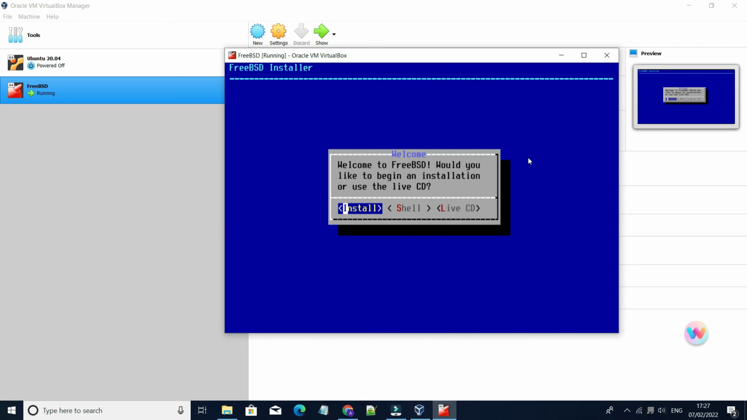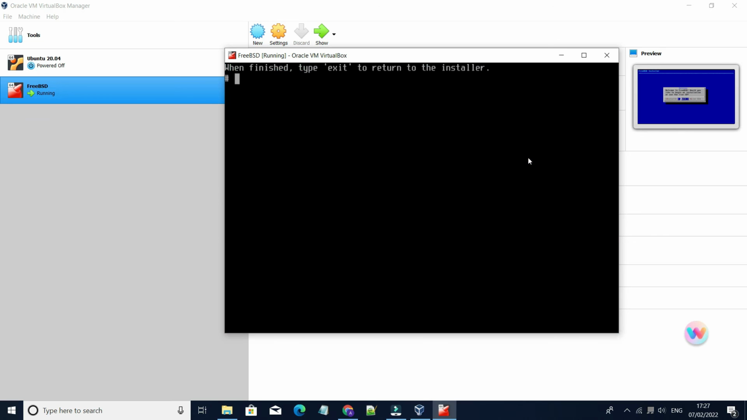Now FreeBSD operating system is installed. Select shell and press enter. Now you can execute your commands here.